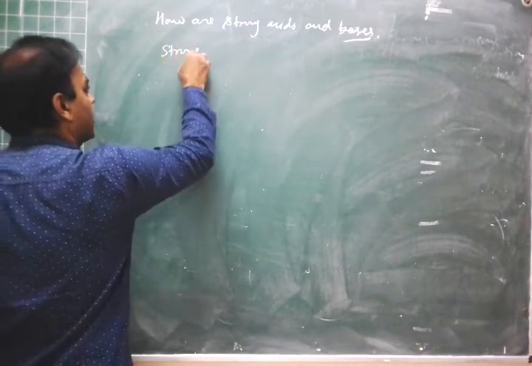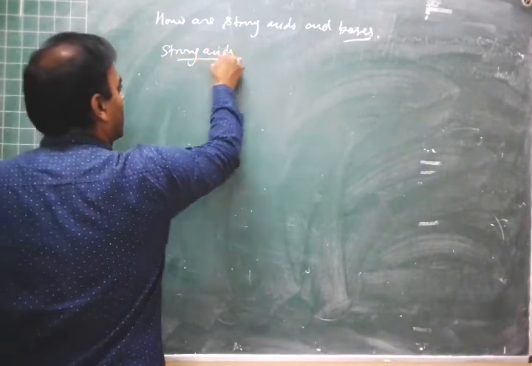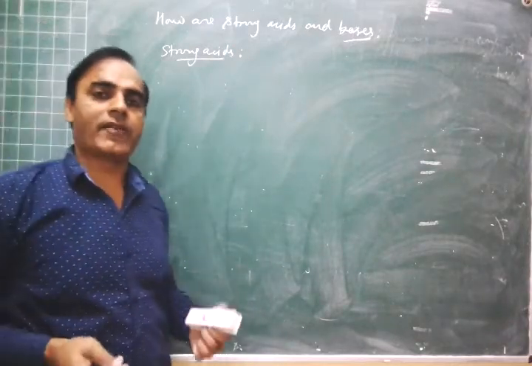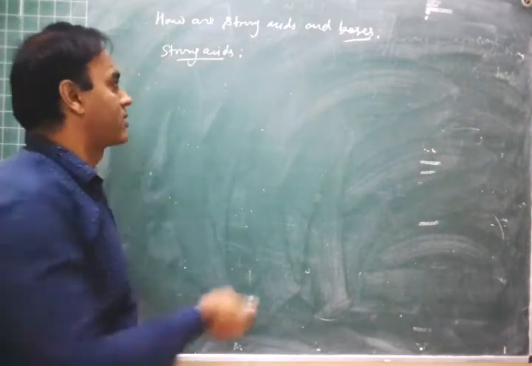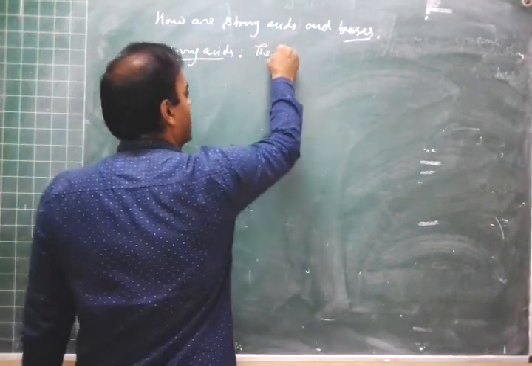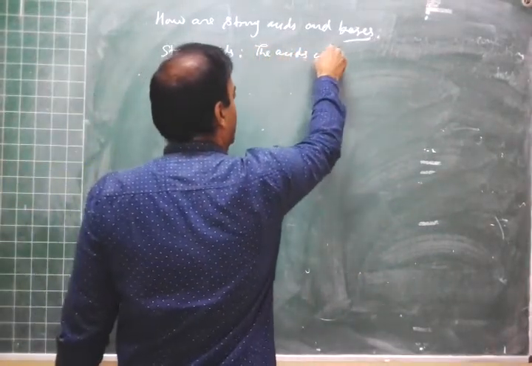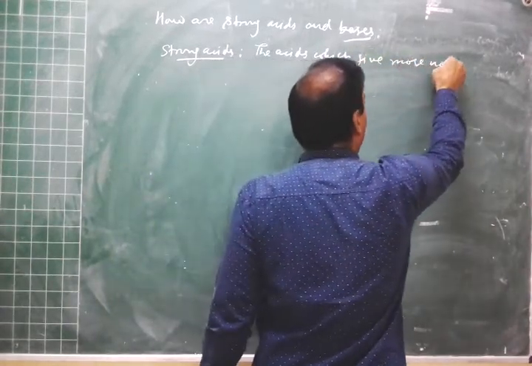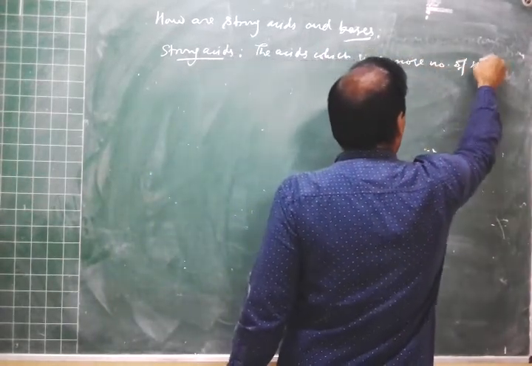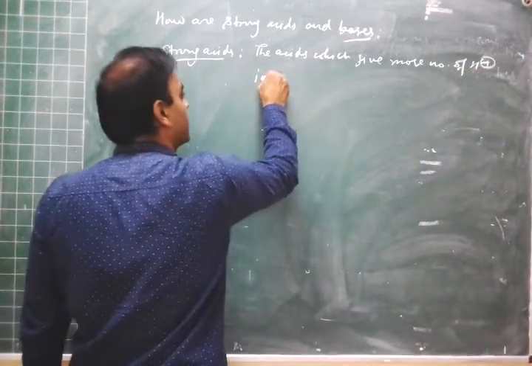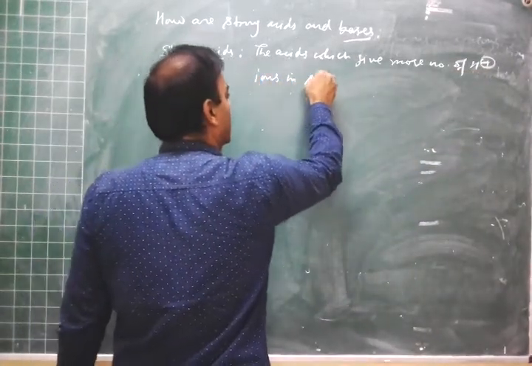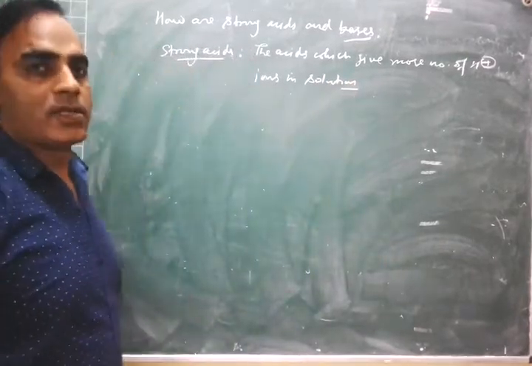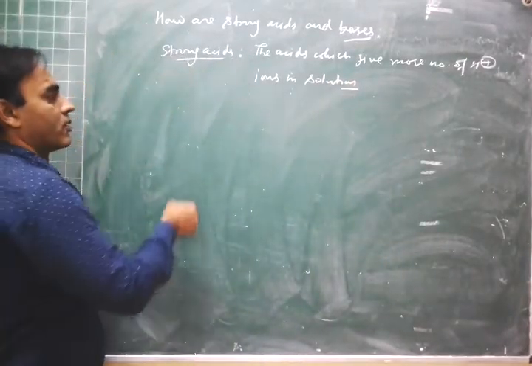Strong acids. The acids which give more number of H plus ions in aqueous solution are known as strong acids.